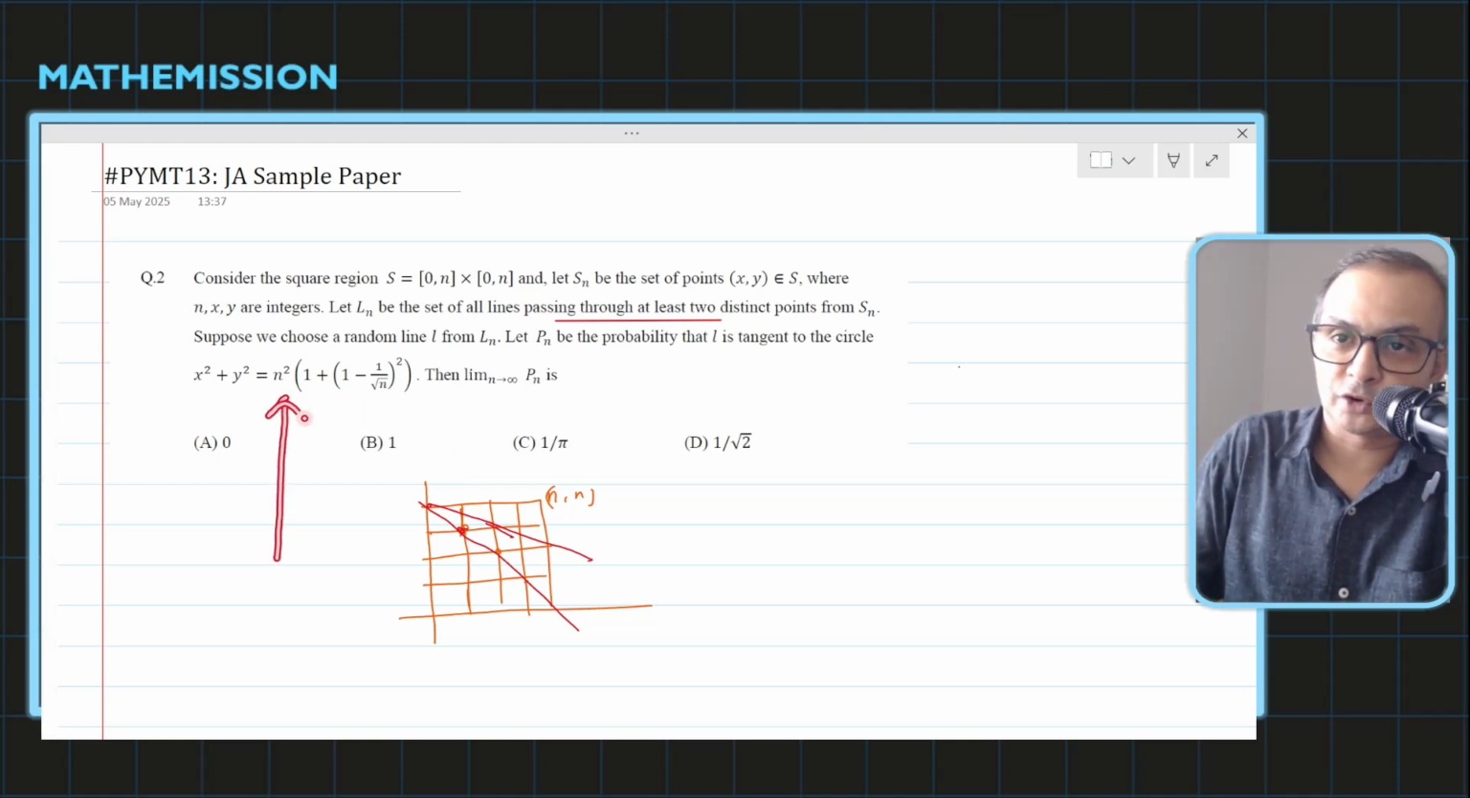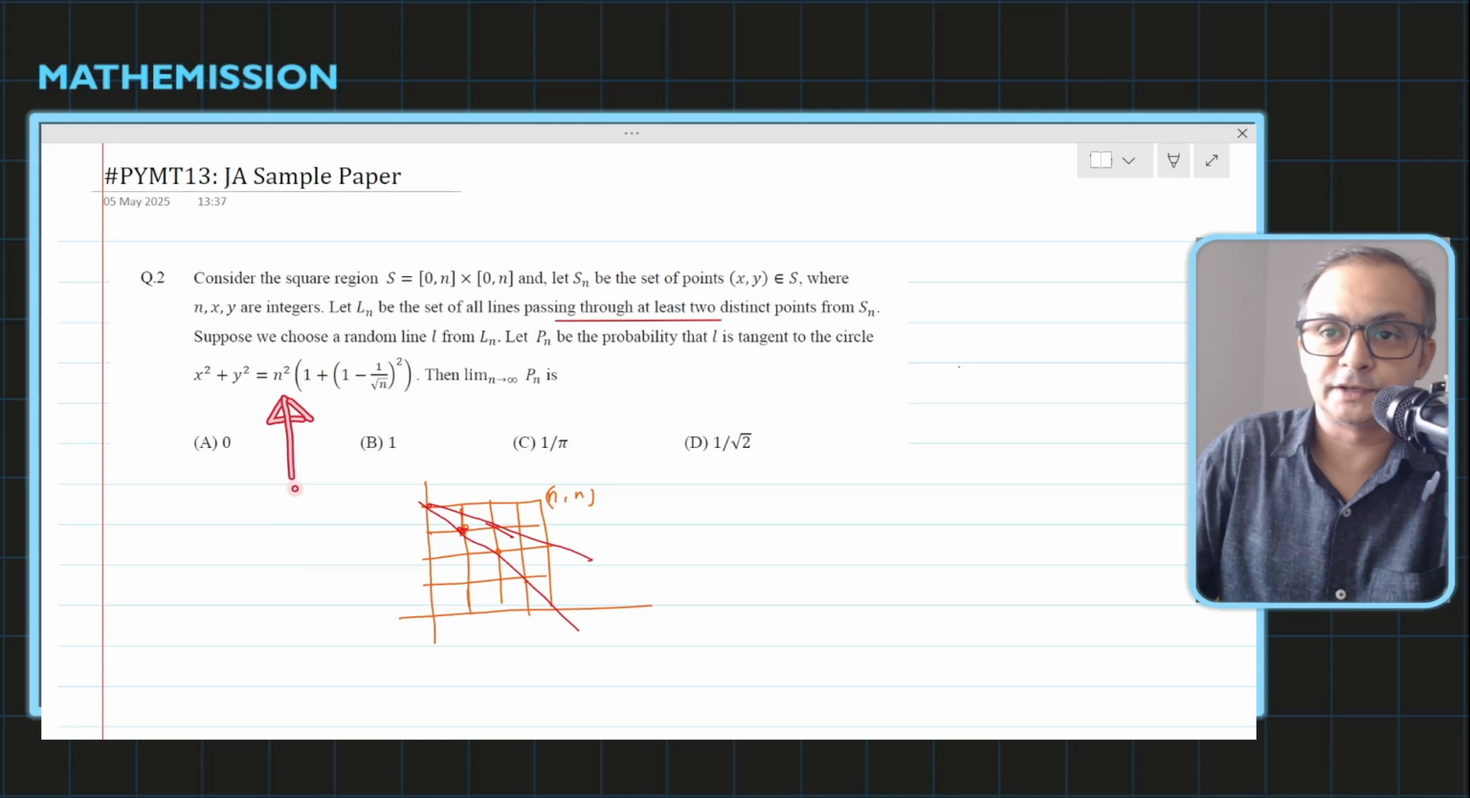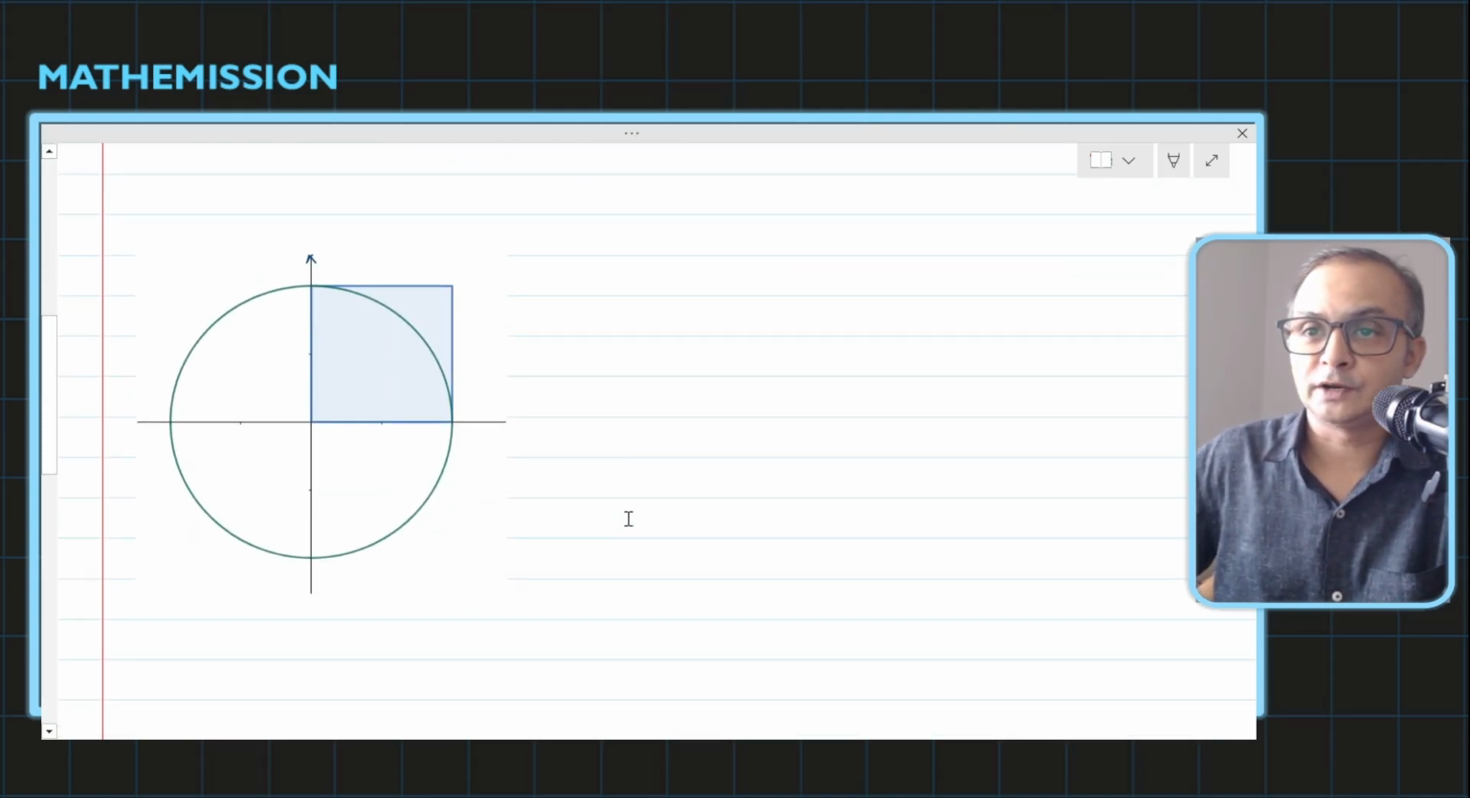We have to draw the circle for the n by n grid in every case. It means for n equal to 1, we will draw the circle for a 1 by 1 grid. So a 1 by 1 grid will be there. I have already drawn it for you.